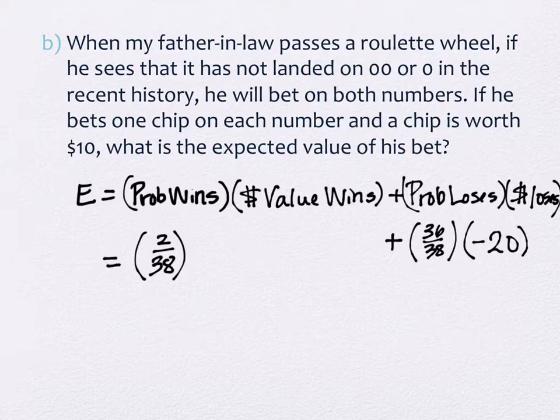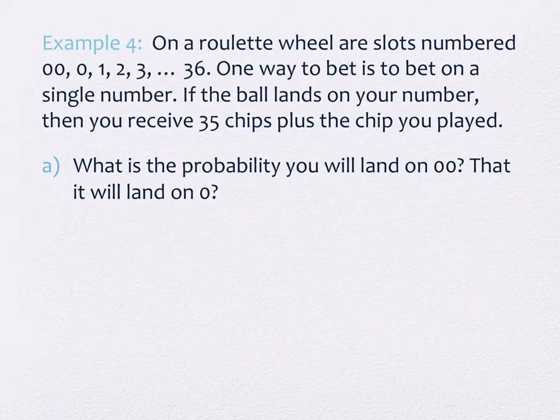That's a little trickier, which is why I wanted to do it last. So it says in the problem, if he wins, we'll go back to this slide, it's fine. He gets 35 chips plus the chip that he bet for the winning chip. So he's going to win 35 chips. I agree. But does he really have 35 more chips than he had before the game was started?